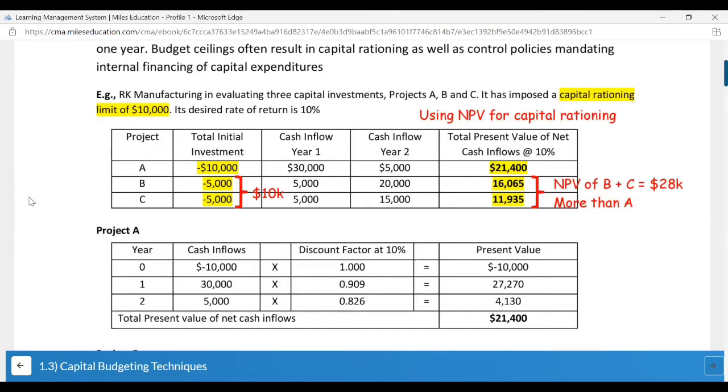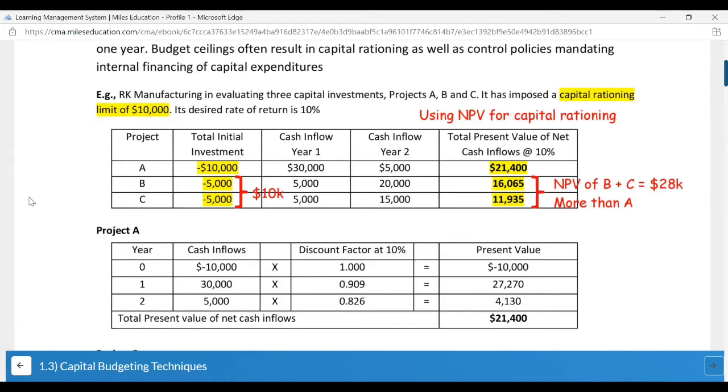Now we can see in the first part that the cash inflow is much higher than your initial investment. Same goes for the rest of the two. But if you add B and C, totally, you can invest only $10,000, which is the limit. But the present value of cash inflows, which is the combined of B and C, is more than project A. So you should be wise enough to invest in projects B and C together rather than just investing in project A.